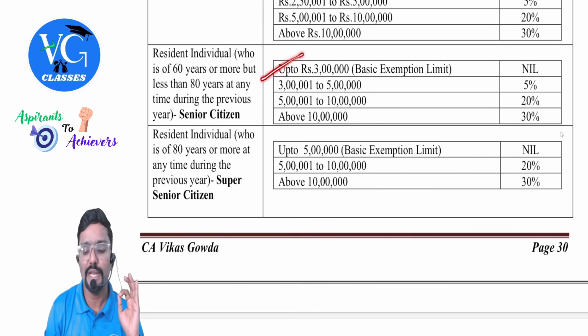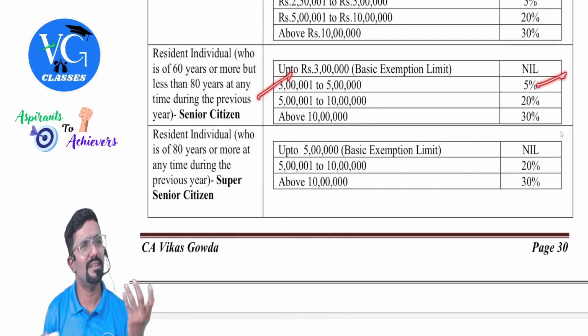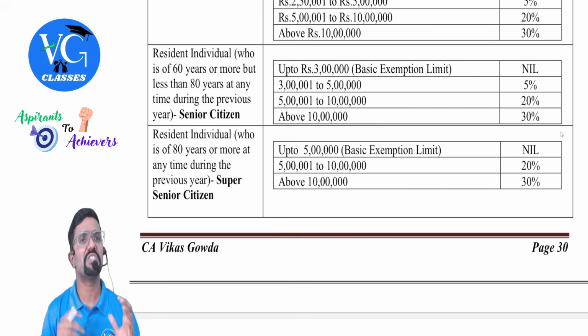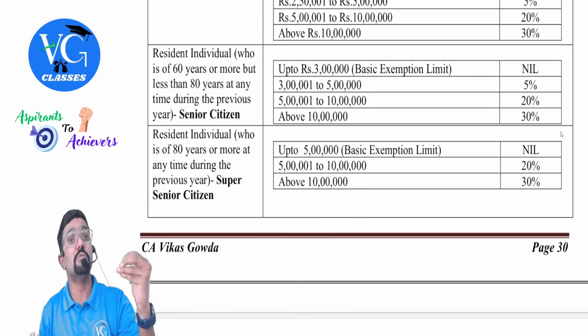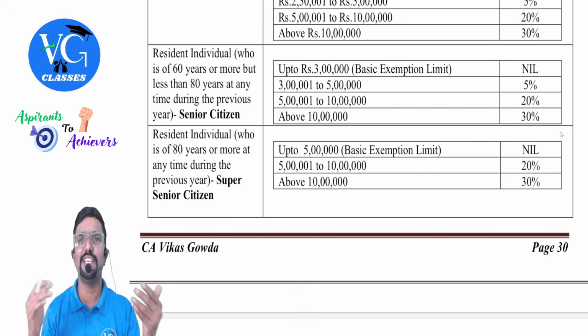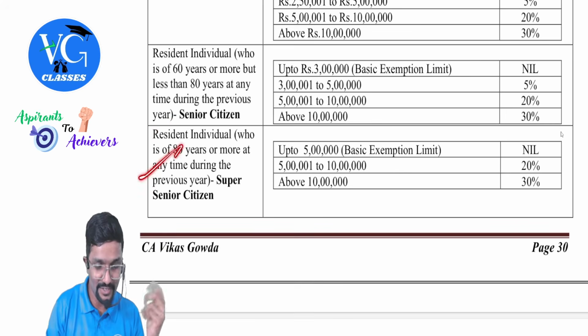You can see up to 3 lakh basic exemption limit nil. Next, 3 lakh to 5 lakh, 5%. Rest will be same. This person is called senior citizen. Next, resident individual who is of 80 years or more. Superman. This generation, if you have crossed 80, that means you are Superman. Or Superwoman.